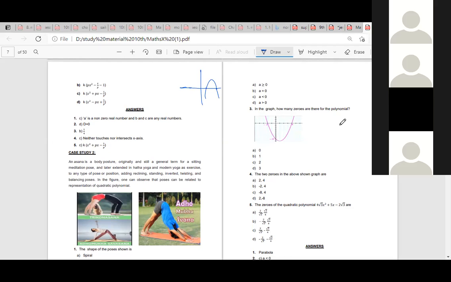Ma'am, if the graph opens downwards, it is negative. Yes. And if it opens upward, it is positive. Okay, ma'am, A should be positive when it opens upward. Then in the graph, how many zeros are there? 2 zeros.